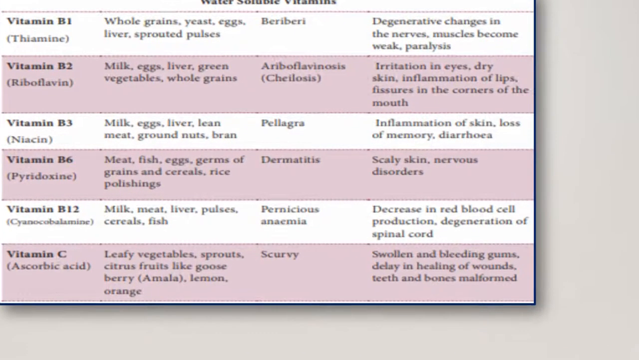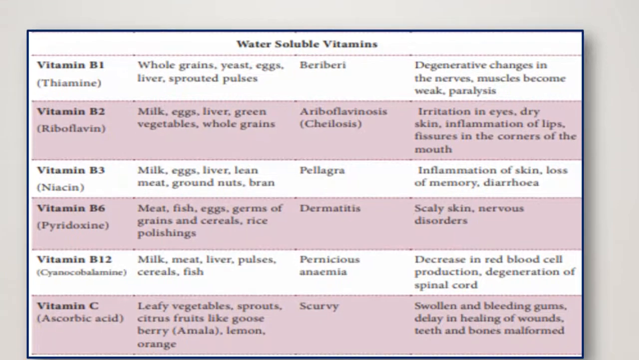Next, let's see the water soluble vitamins. As I told you, the water soluble vitamins are vitamin B and C. In vitamin B itself, you have many categories. That's why it is referred to as vitamin B complex, because it consists of several vitamins. First is vitamin B1, thiamine. It is found in whole grains, yeast, eggs, liver, and sprouted pulses.